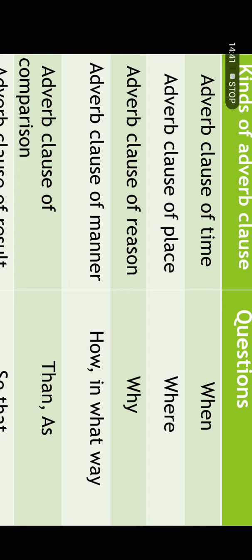The last one is adverb clause of result. It tells us the result or the consequence of an action shown by the verb. When some action is done, it will tell you what result you have got from that action or what is the consequence of that action. नतीजा क्या हुआ? The child kept on howling. Howling means crying in a loud voice. The child kept on howling so that her parents had to be called. So that her parents had to be called. This is an adverb clause of result.